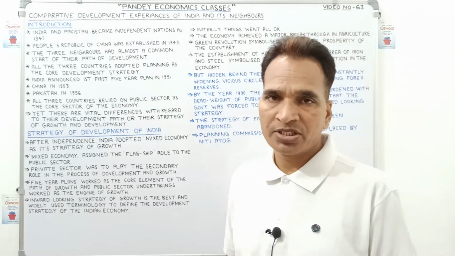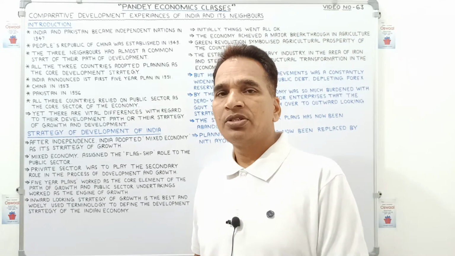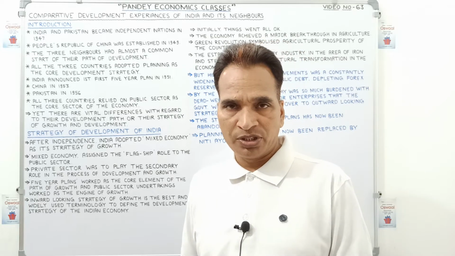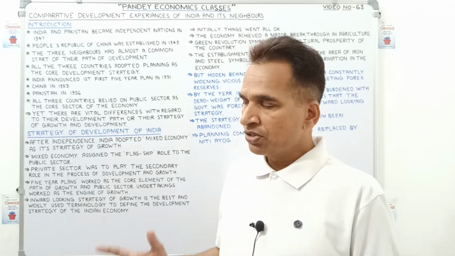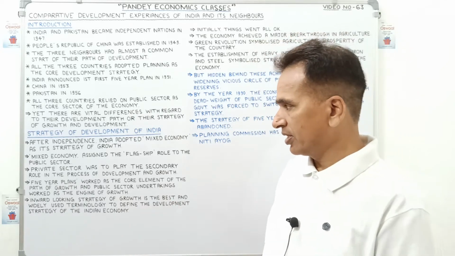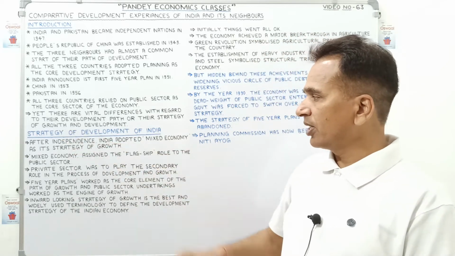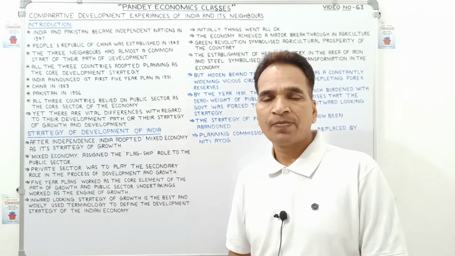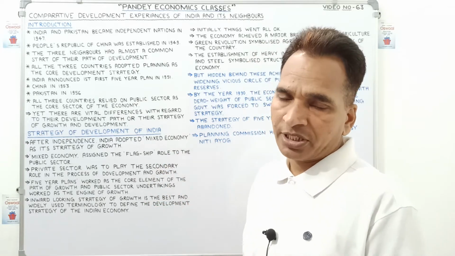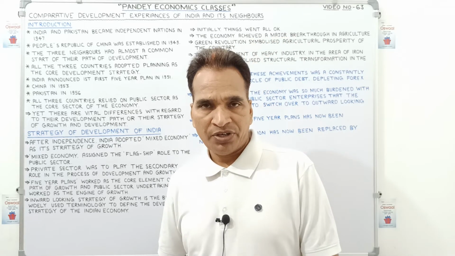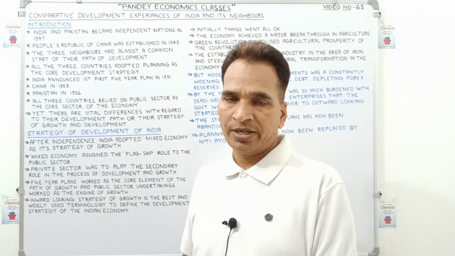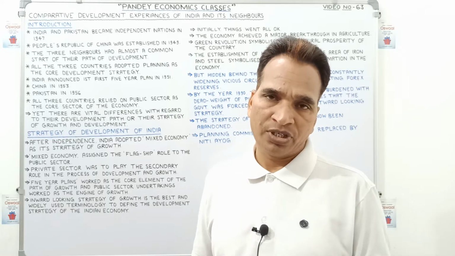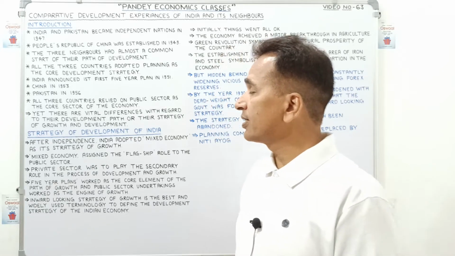After that we will discuss separately the growth strategy or path of development of all three countries. In this video, first of all we will discuss the strategy of development of India, the strategy adopted by the Indian government from 1951 to 1990 or 1991 or till date. So let's get started.